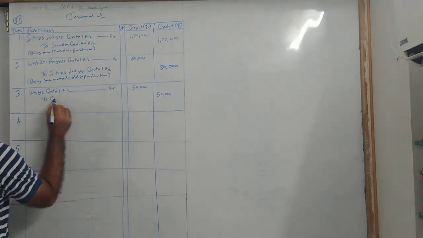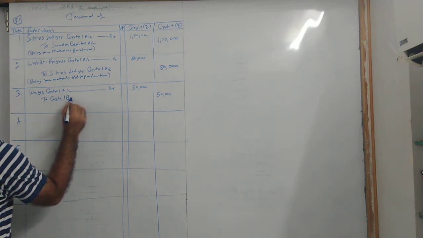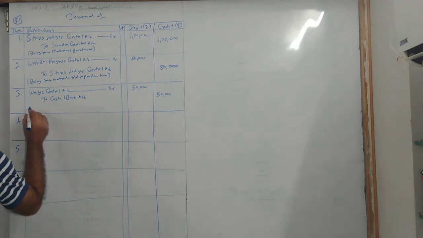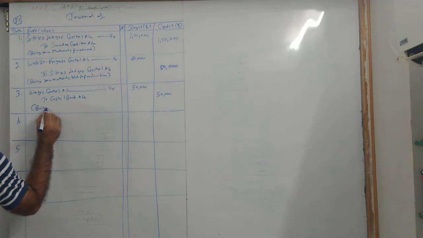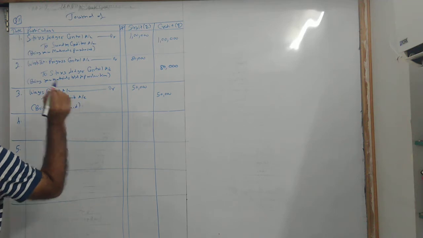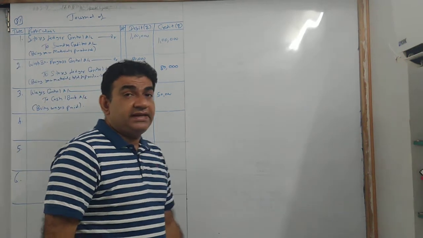And payment is being made, so we credit cash bank. So wage control debit 50,000 to cash bank 50,000. Okay? Narration being wages paid. Getting it? I repeat.